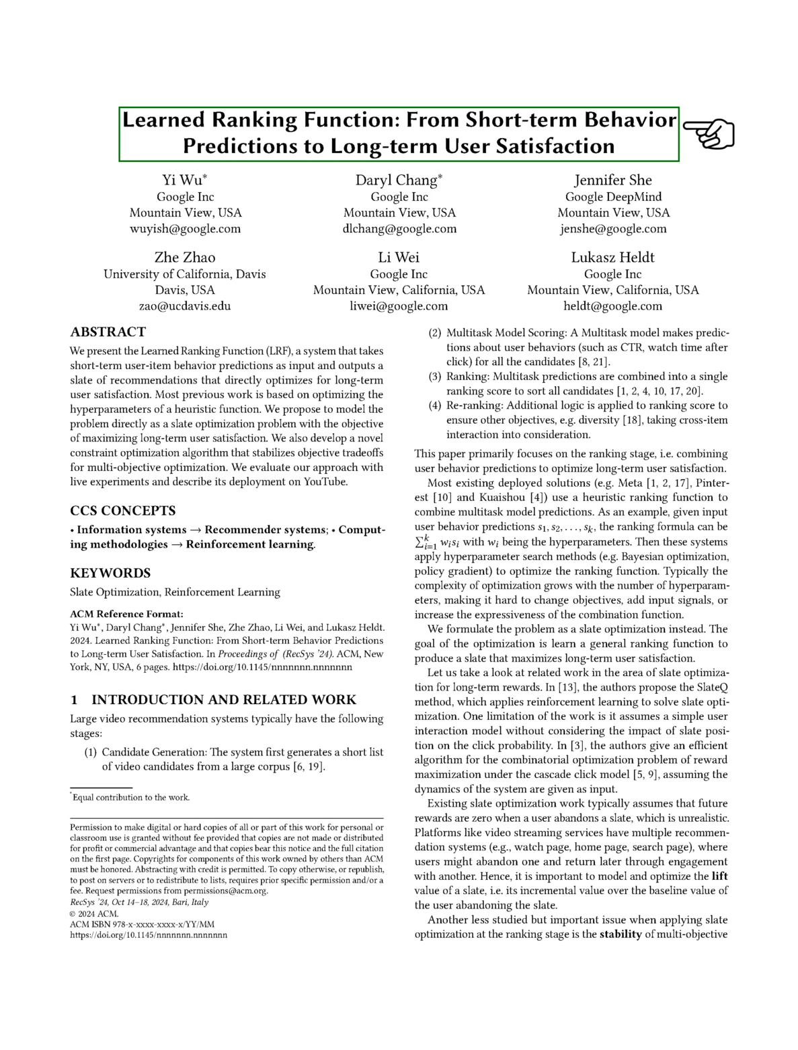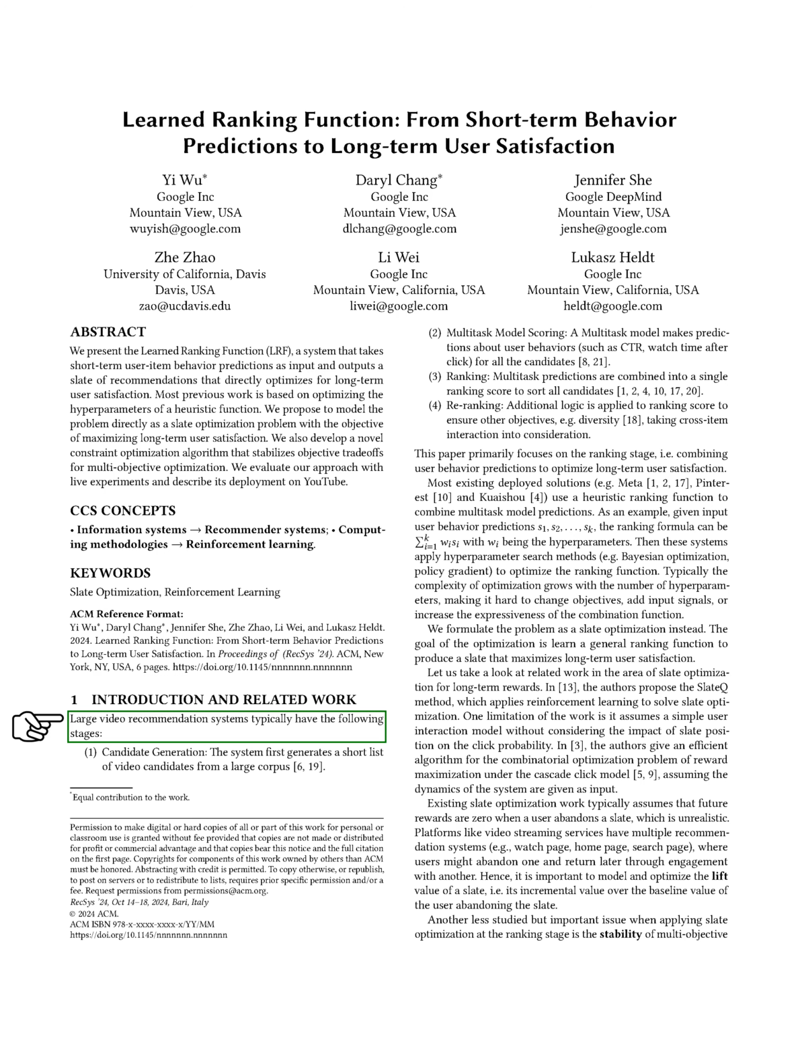Section: Introduction and Related Work. In this section, we outline the stages involved in large video recommendation systems. First, we generate a short list of video candidates from a vast collection. Next, we use a multitask model to predict user behaviors, such as click-through rates and watch time, for these candidates.